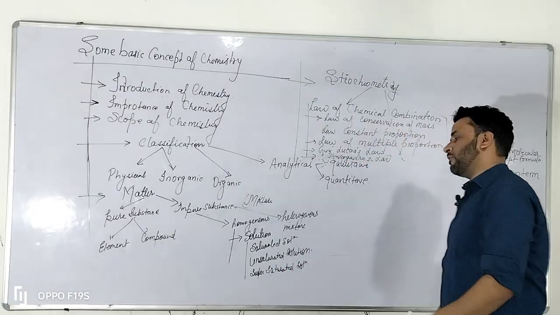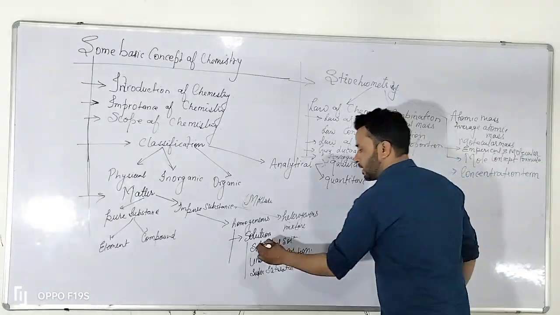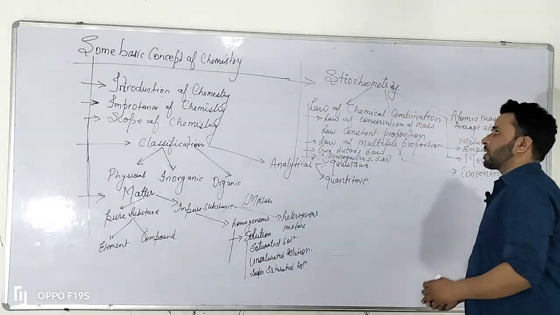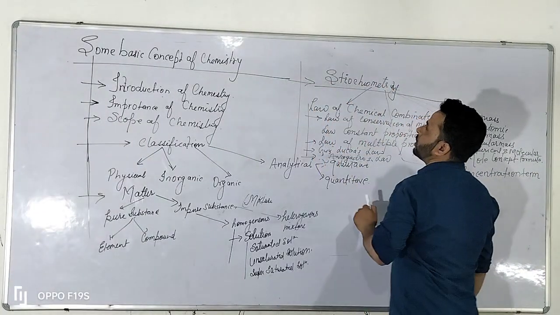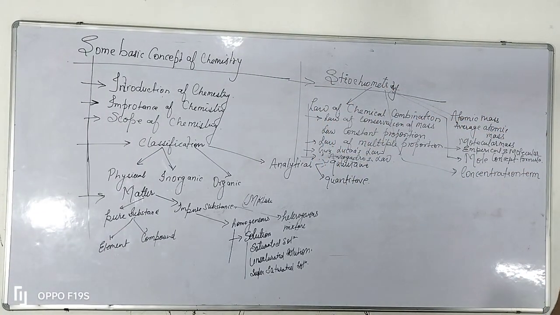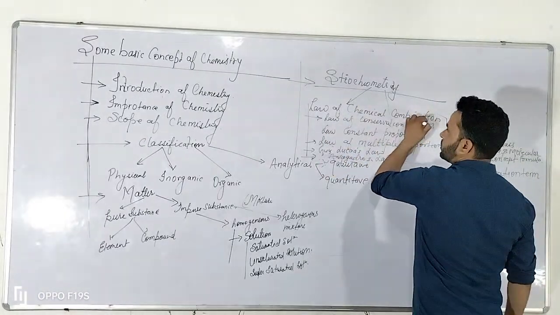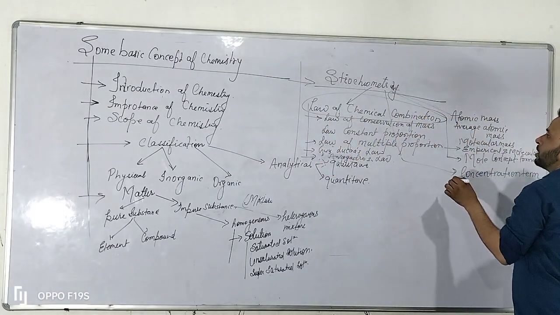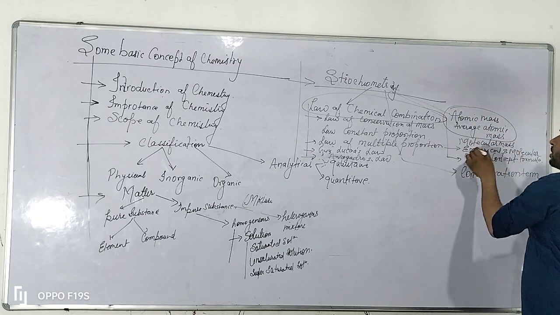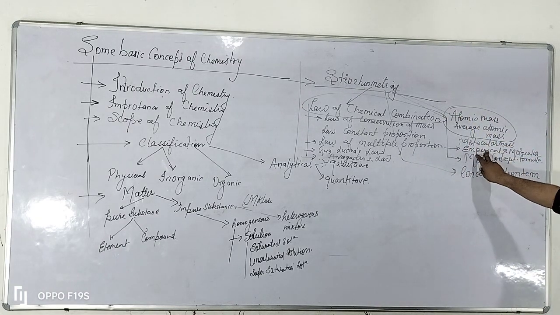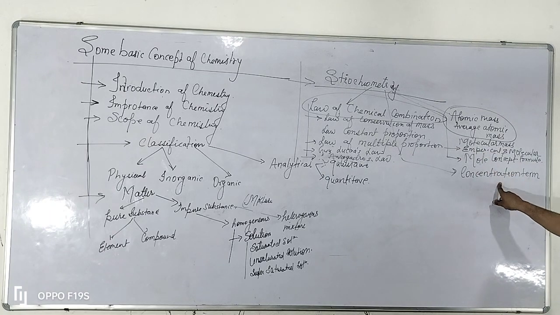So these are the things which we have to include in this chapter. After that we will learn about the stoichiometric calculation, that is called stoichiometry, that includes laws of chemical combinations. After then we will study the atomic mass, average atomic mass, molecular mass, empirical formula, mole concept, and then the last topic is concentration terms.